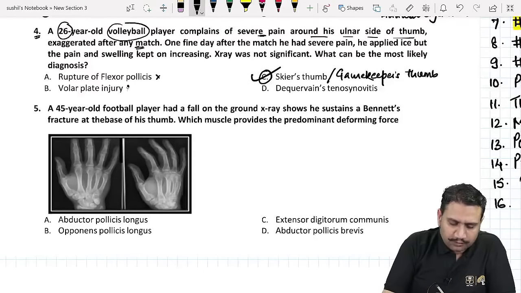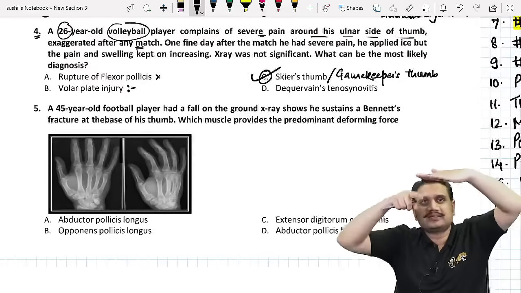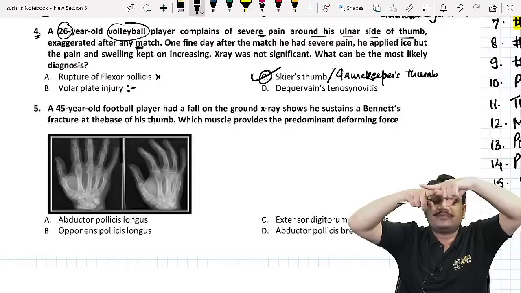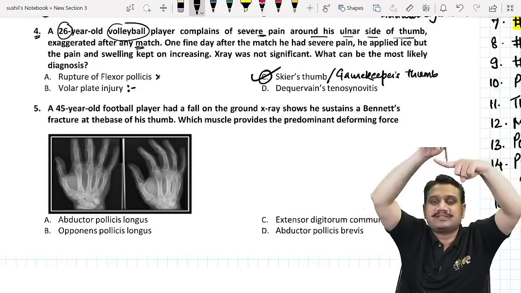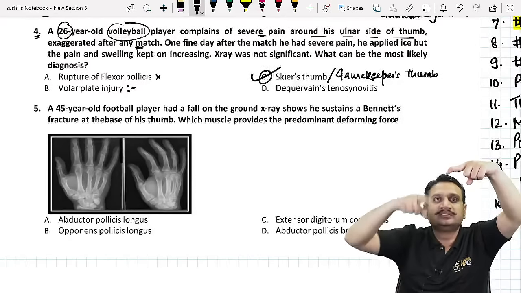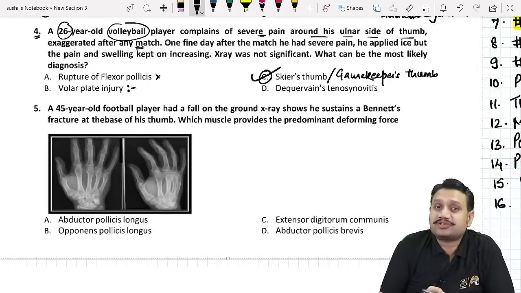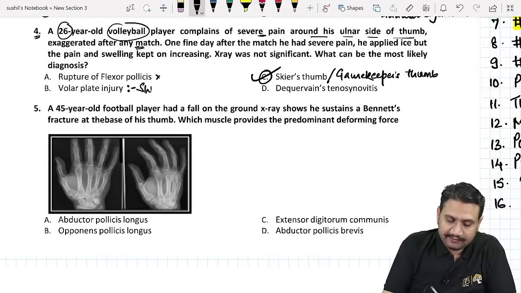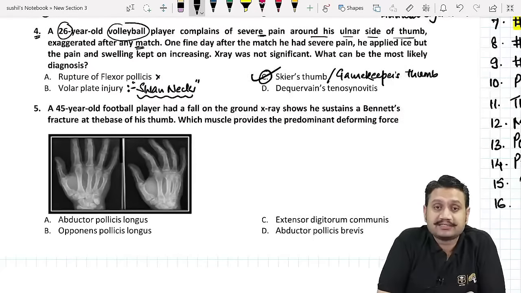What will a volar plate injury lead to? Do you recognize this? Where is the volar plate? It is under the middle and the proximal phalanx base. If that ligament is ruptured, the PIP joint will sag down, and there is a compensatory deformity at the last joint. What do you call this? Volar plate injury or destruction can lead to swan neck deformity. And where do we see swan neck deformity? It is seen in rheumatoid arthritis. Remember that.